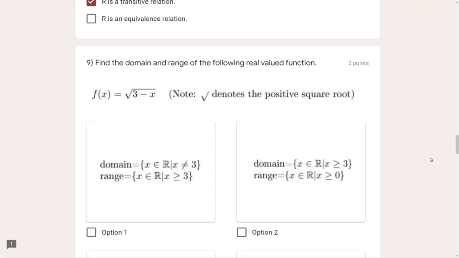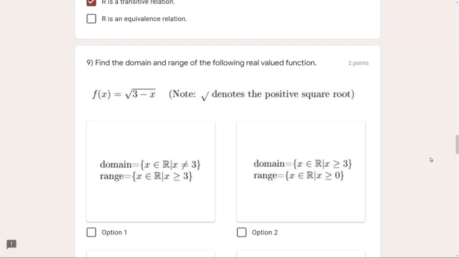But in our case, the function is root of 3 minus x, right? So for square root of 3 minus x, we have to consider the domain. Now, in which conditions does the function not exist? There can be many conditions. First condition is that if it is a real valued function, there should not be any negative number inside the square root, because then it would not be a real number, it would be an imaginary number. The second thing is not applicable for our function, but let me tell you: if there is a denominator, then that denominator should not be 0. In our case, we don't need to check the denominator, we simply need to check 3 minus x.